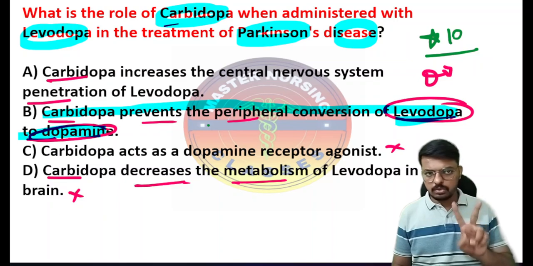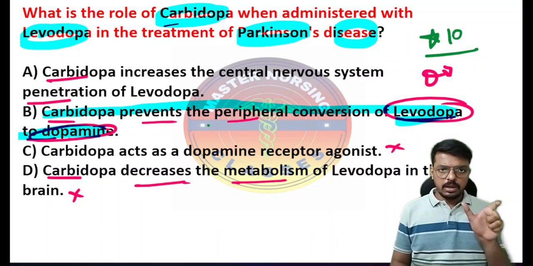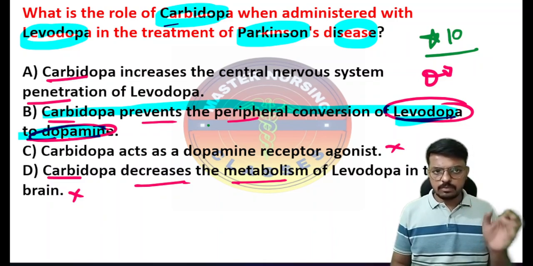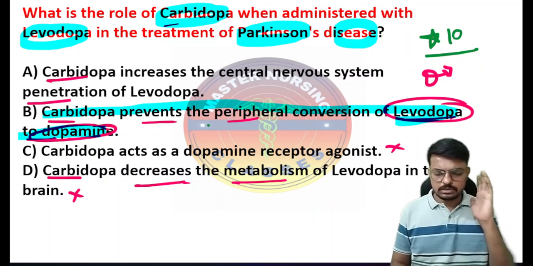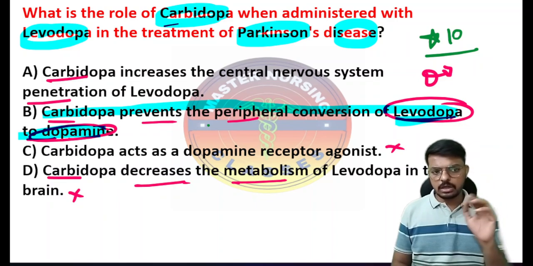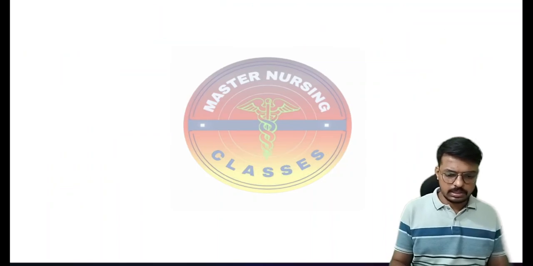Why do we need to give levodopa and carbidopa together? Because carbidopa helps to prevent the peripheral conversion of levodopa to dopamine, and it increases the availability of dopamine in the brain. That is the reason levodopa and carbidopa are given together. Very, very importantly, all of you have to understand this.